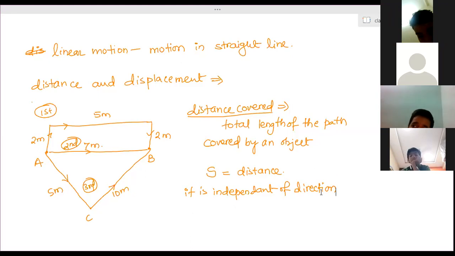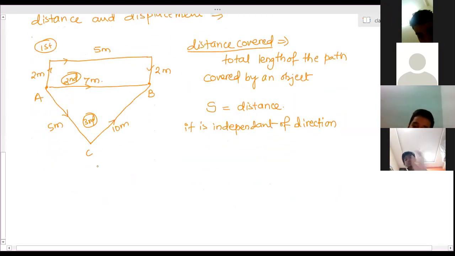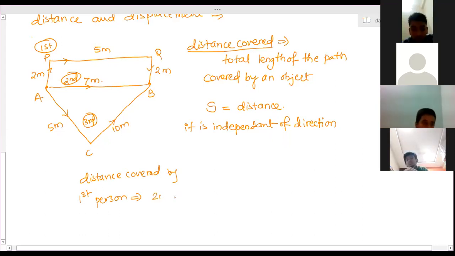So in this example, the distance covered by the first person: he has traveled first 2 meters from A to, suppose, P, then P to Q, and then Q to B. So A to P, he has covered 2 meters.